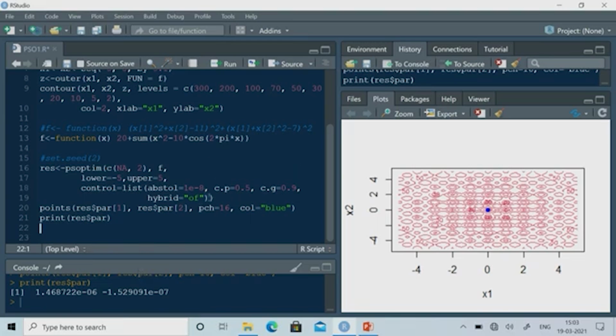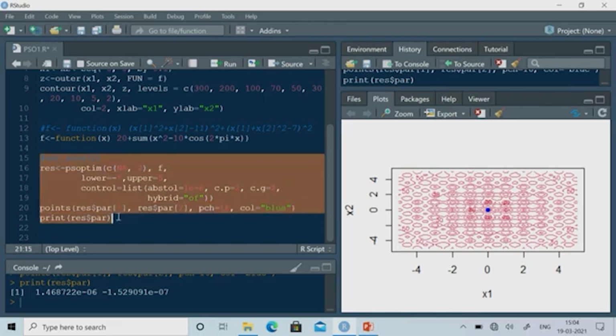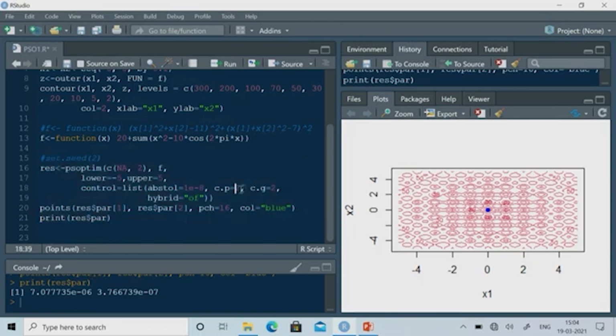So, as I said, I can change these things. Right now I am putting 0.5 and 0.9 for the coefficients, but I can use them as per that rule. So, I can use 2 and 2, so it should be around 4. Okay. So, 2 and 2 I am using. In that case just see. If you are executing this, yeah, I am getting this value, and I can also use, suppose, 1 and 3. Just see.